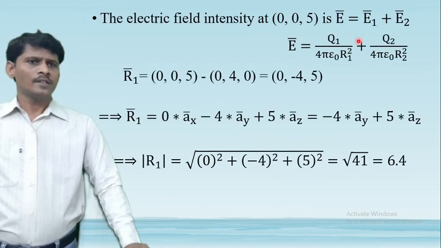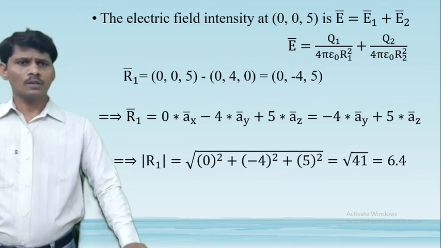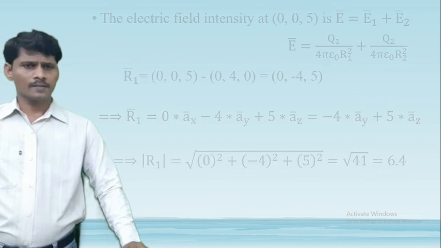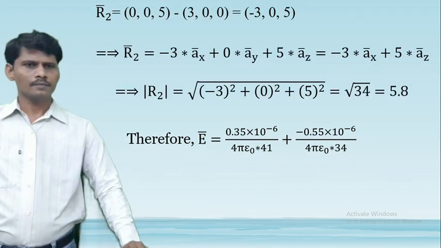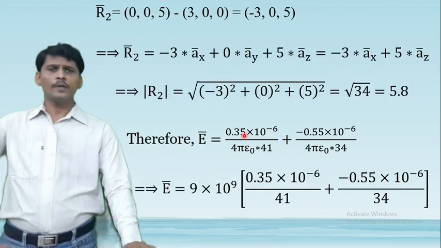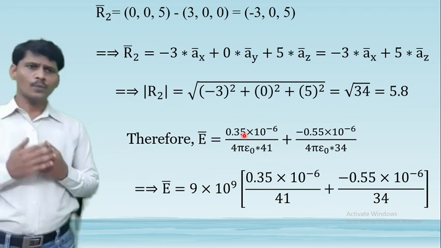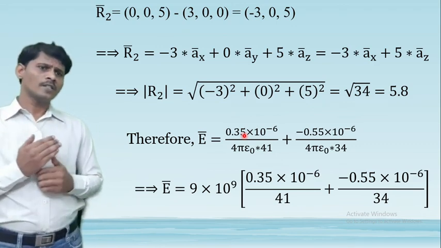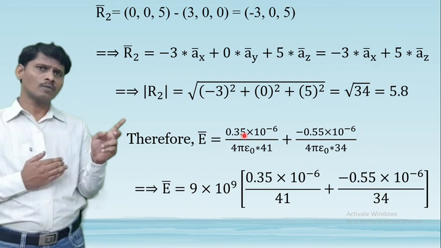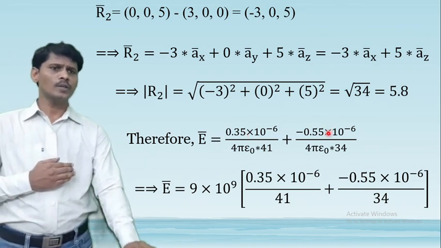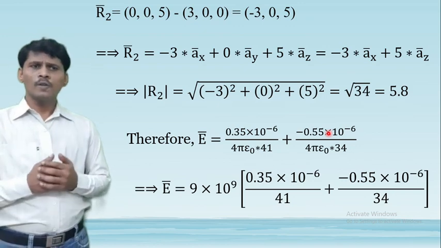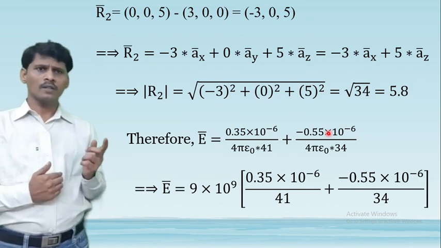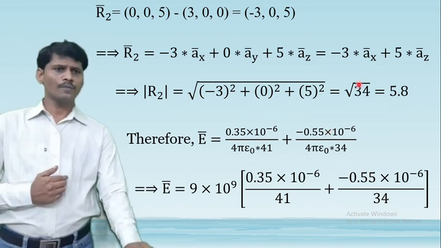So we get the electric field intensity at 0, 0, 5 meters as Q1, 0.35 into 10 to the power minus 6, by 4 pi epsilon naught into R1 square, where R1 square is 41, plus Q2, minus 0.55 into 10 to the power minus 6, by 4 pi epsilon naught into R2 square, where R2 square is 34.